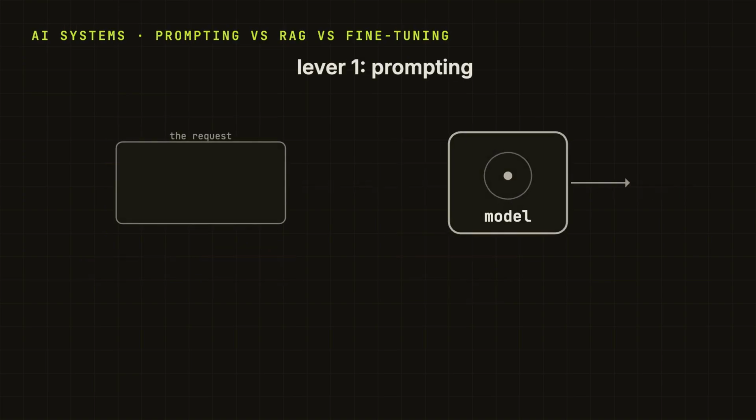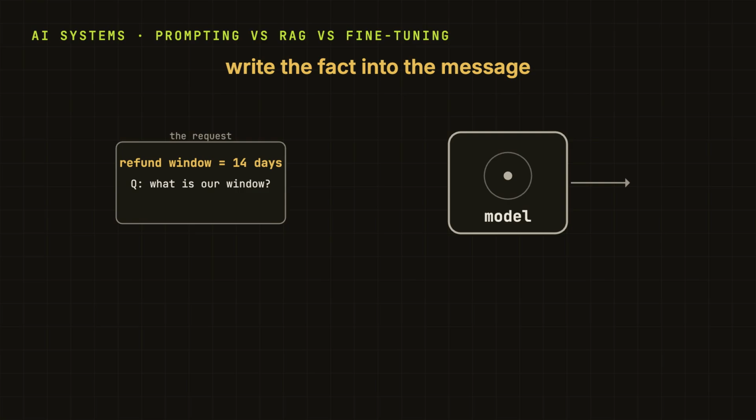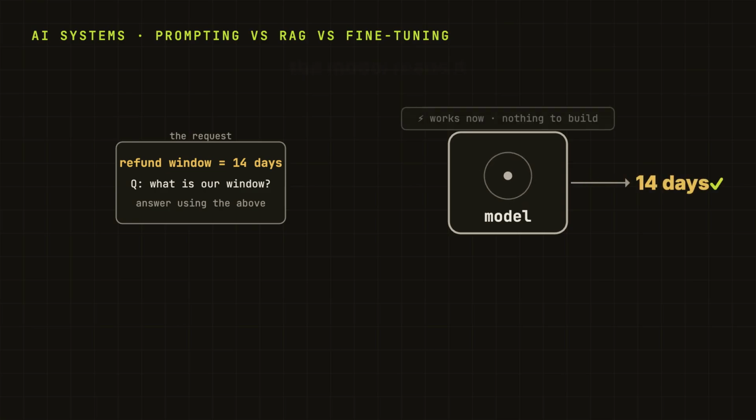So the first one, prompting, is the one you already know and genuinely the one to try first. We have the fact, so we just put it in the message. "Our refund window is 14 days. A customer asks, 'What is our window?' Answer using that." And the model reads it right there and says 14 days. Done. It works this second.